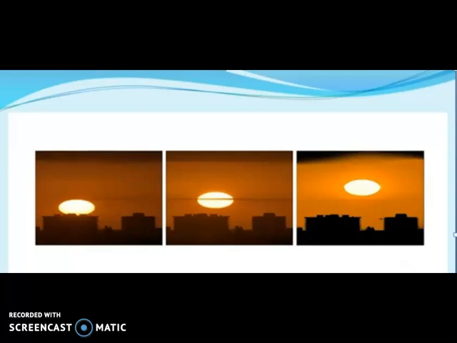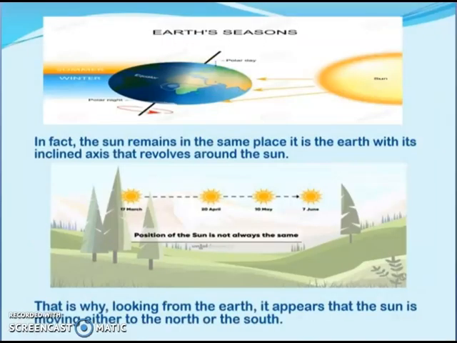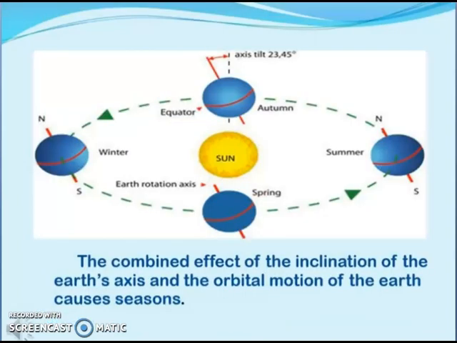So students, you will realize through your observation in the last activity that the place where the sun rises keeps on changing every day. In fact, the sun remains in the same place. It is the Earth with its inclined axis that revolves around the Sun. That is why, looking from the Earth, it appears that the sun is moving either to the north or the south. The combined effect of the inclination of the Earth's axis and the orbital motion of the Earth causes seasons.